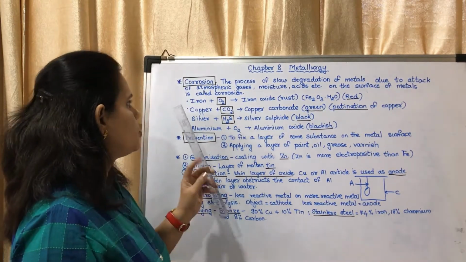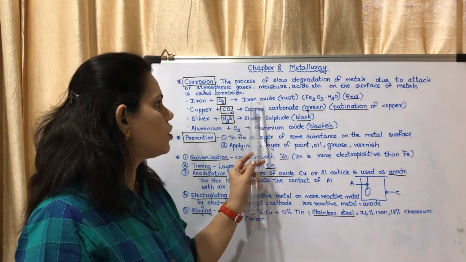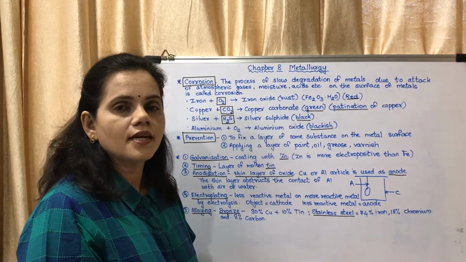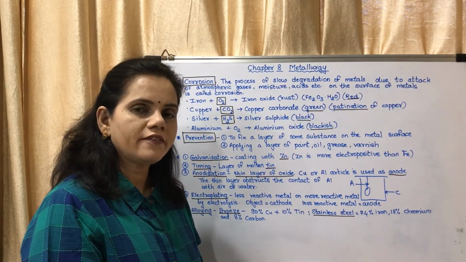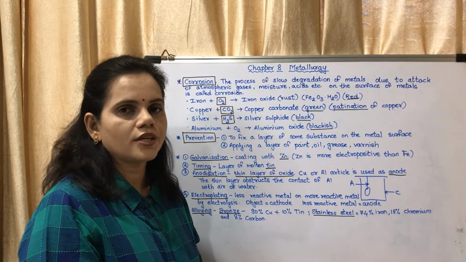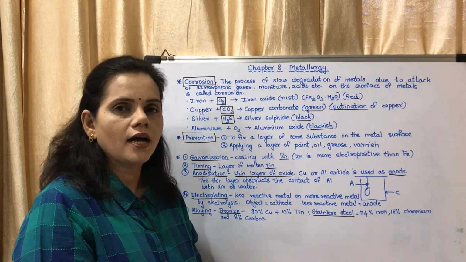Now here you may see iron reacts with oxygen in the atmosphere to form iron oxide, which is rust. It is Fe2O3.H2O. The molecular formula of rust is an objective question. The color is red. So this is about iron articles.